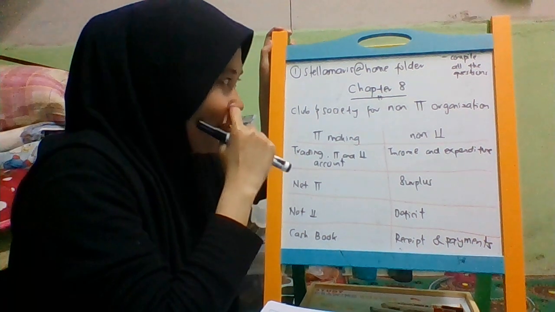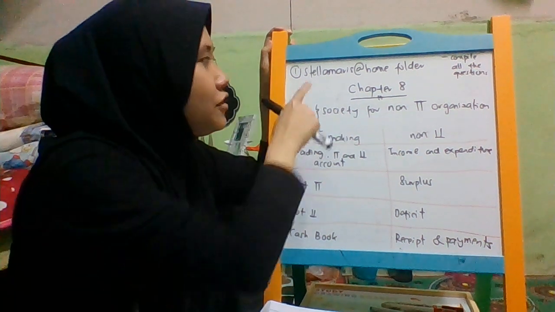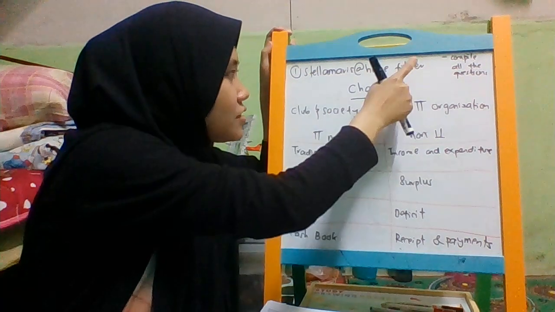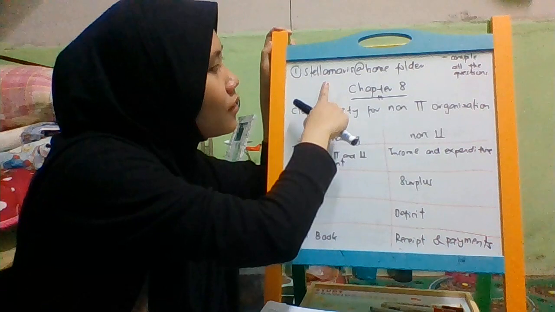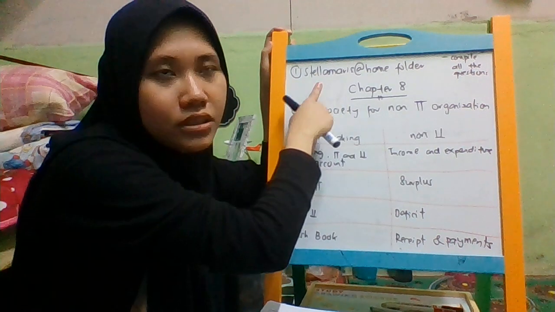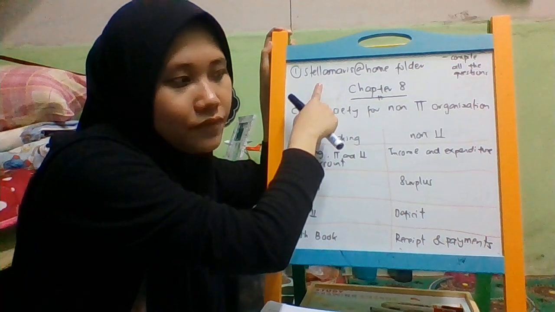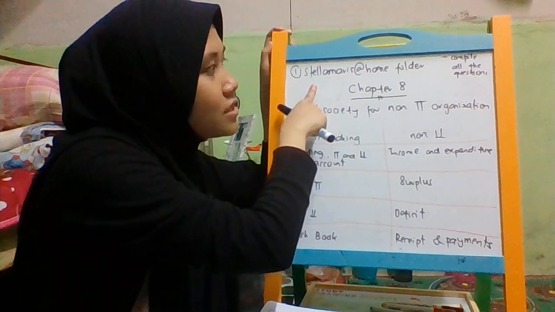For year 11, you need to check your Schoology by using this folder. I already put the outside materials folder, the Selamaris at home folder. This folder is just for 2 weeks only, up to 31st March.